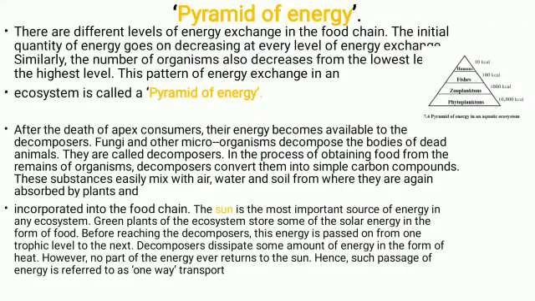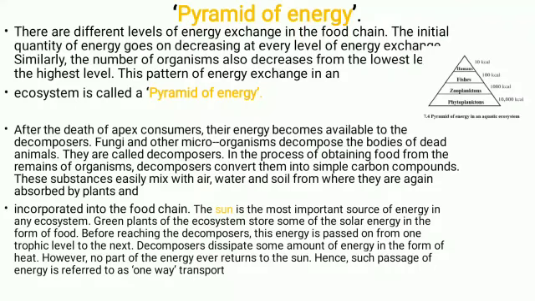In the process of obtaining food from the remains of organisms, decomposers convert them into simple carbon compounds. So decomposers help to convert the dead living organism into simple carbon compounds. These substances easily mix with air, water and soil, from where they are again absorbed by plants and incorporated into the food chain. So the food chain is maintained because of decomposers.